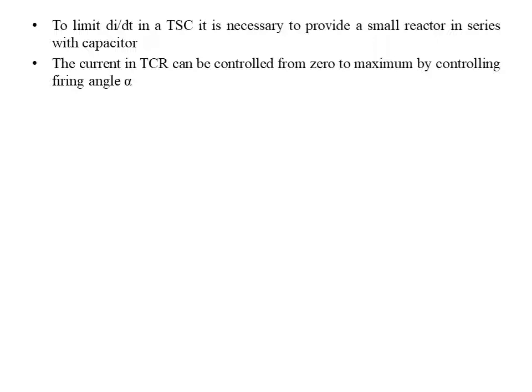The current in TCR can be controlled from 0 to maximum by controlling firing angle alpha. So that is nothing but by changing the gate pulse of the thyristors, we can control the current from 0 to maximum.